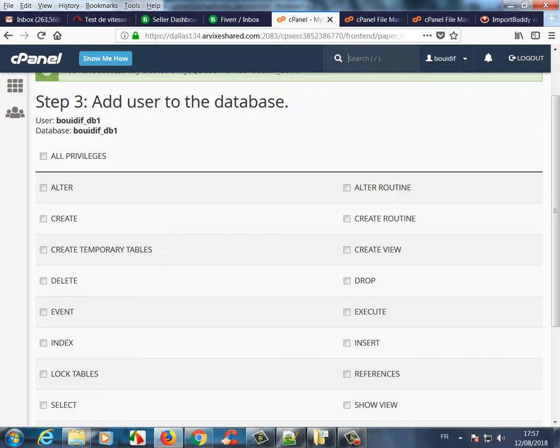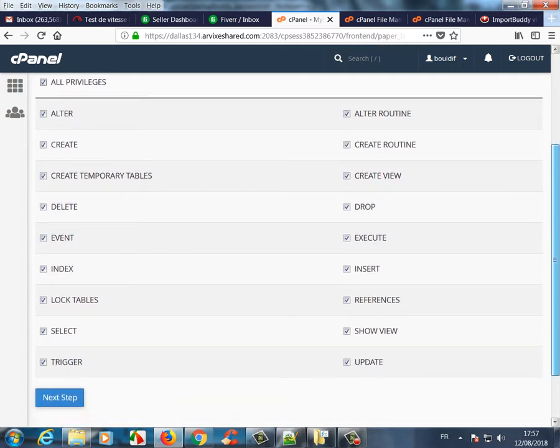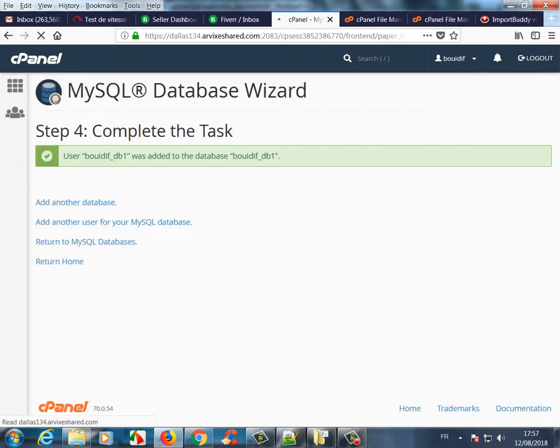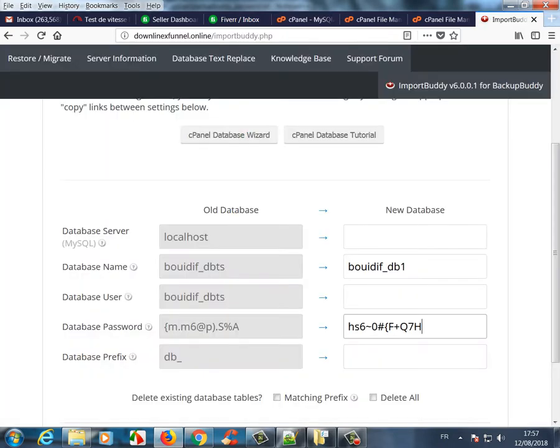Step 3 is to give the privileges to the user for the database we just created. So check all privileges and click next. Now the user is created and has the right to use the database.